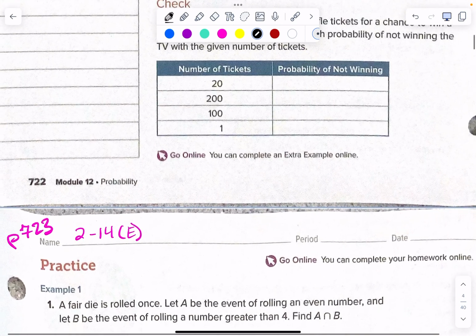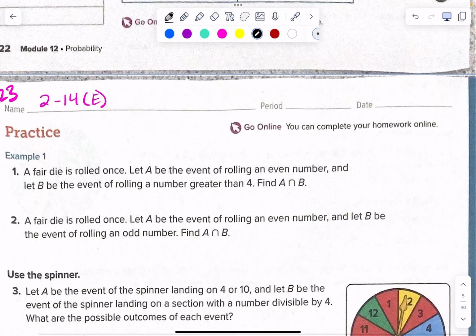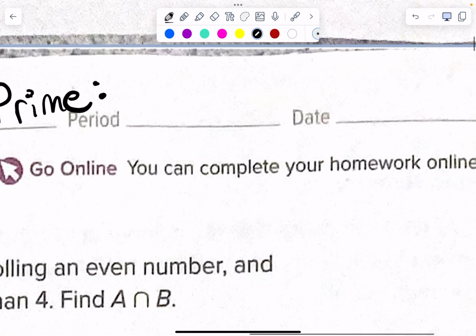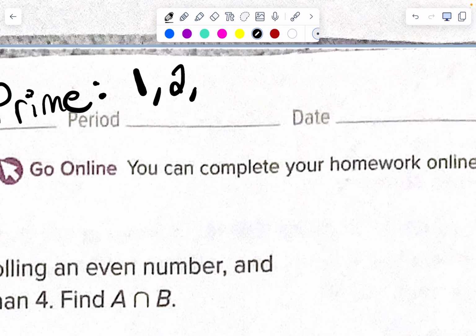All right, 2 through 14 evens. One more thing. What are prime numbers? Is 1 a prime number? I cannot remember. Some books say yes, some books say no. We will say yes. How about that? Okay, so write this at the top. Prime number, we'll say 1 is a prime number. Is 2 a prime number? Yes, 2 is the only even prime number.